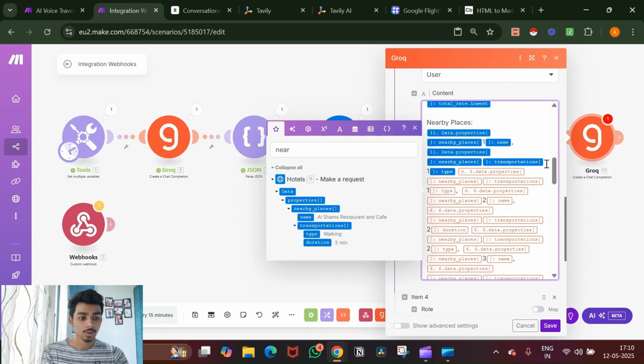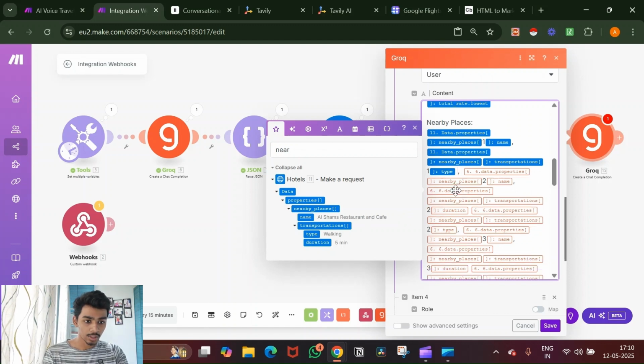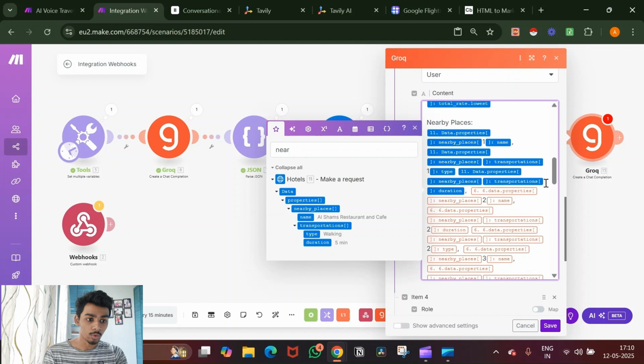Okay. So now what I'm saying is, on the transportation, the first one is walking. You can go to this place walking, and then I'm going to remove this final one, and then we're going to add the duration of how long it will take if I go by walking. It is just 5 minutes.